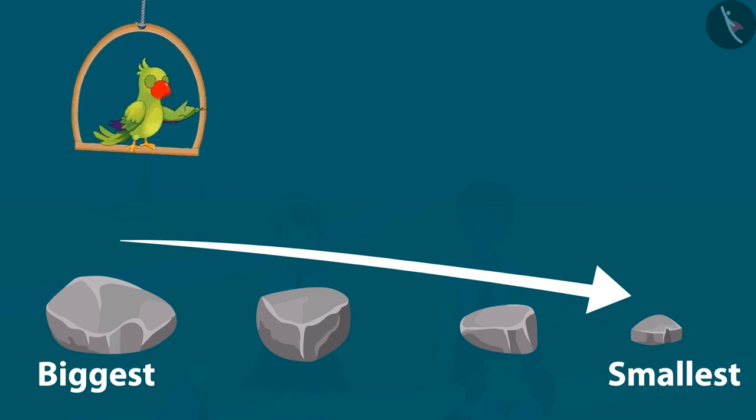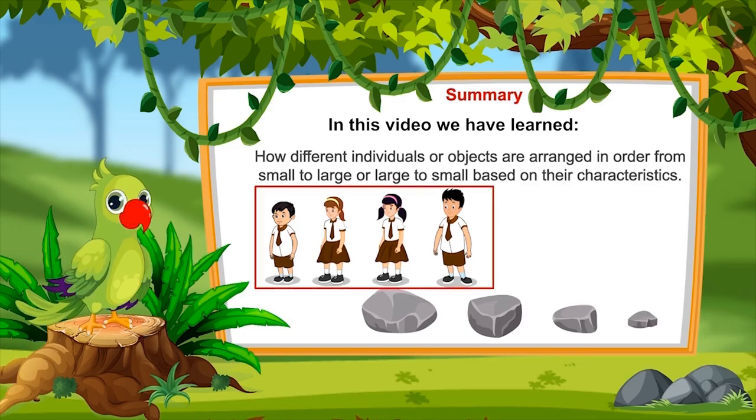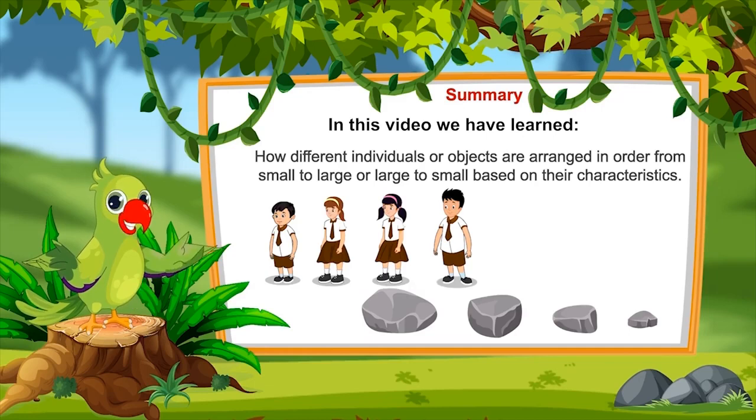Okay, so that's all for today. In this video, we have learned how to organize different people or objects in order from small to large or from large to small. I hope you have understood this topic properly.